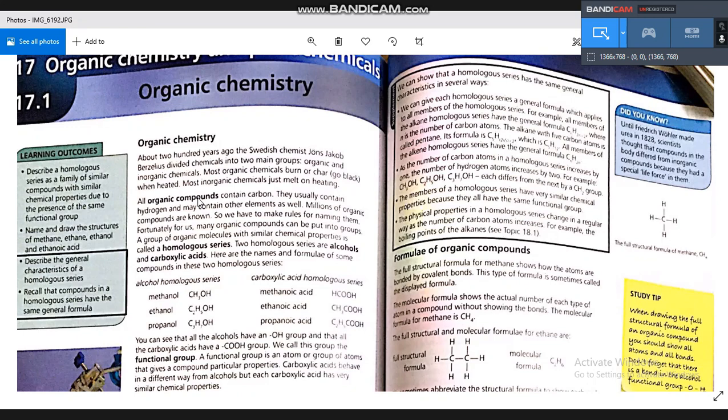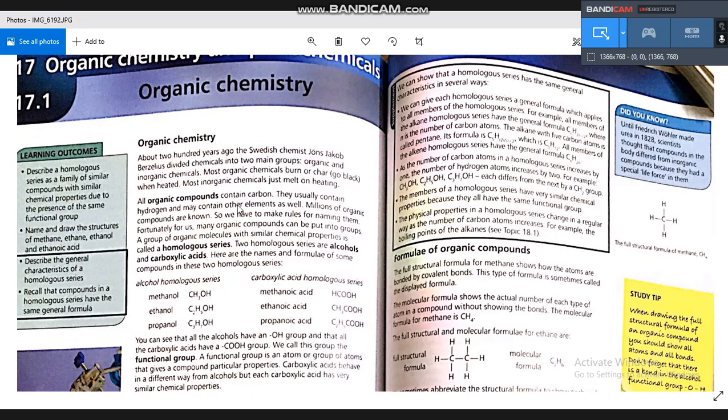What are organic compounds? Organic compounds are compounds that contain carbon. So all organic compounds contain carbon. If the compound doesn't contain carbon, it can't be an organic compound. For example, NaOH, sodium hydroxide, doesn't contain carbon, so it is not an organic compound. Calcium chloride, CaCl2, is not an organic compound because it doesn't contain carbon. All organic compounds contain carbon.